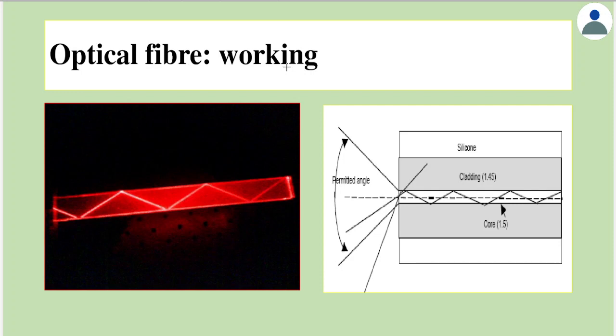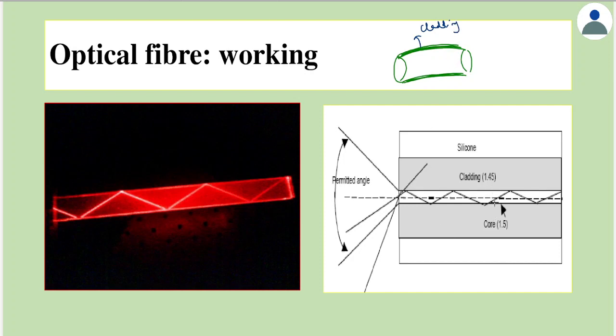Now here, as seen in this case, we have drawn the inner part only. There is core and then cladding. Remember that the refractive index of the core, which is the center part, is greater than that of cladding. So if we draw its cross section, that is, only the part containing core and cladding, the inner part is called the core and the outer part is called the cladding. The thickened part is cladding and the center part is core.